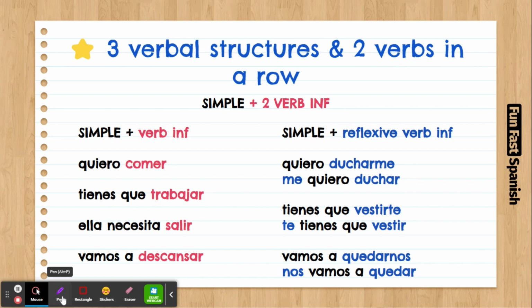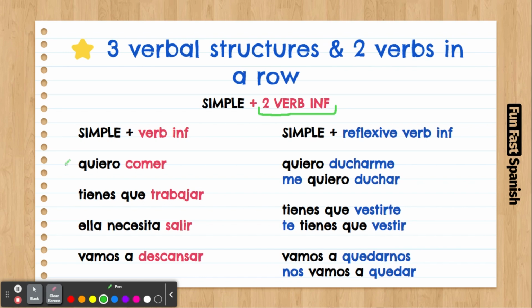Second verbs always go in infinitive, and this is a general rule, and you have to be aware of this and apply it in your sentences. Every time you have two verbs in a row, the second one will always go in infinitive. Okay, so let's have a look at a simple structure plus a second verb, of course, in infinitive.